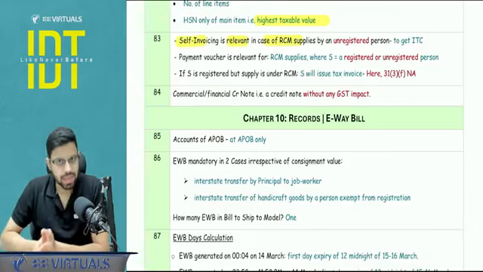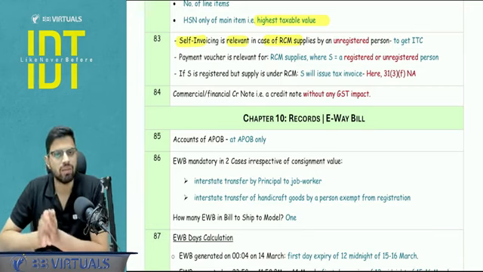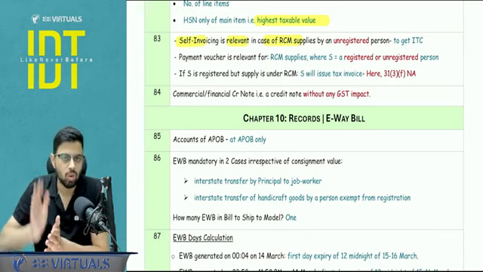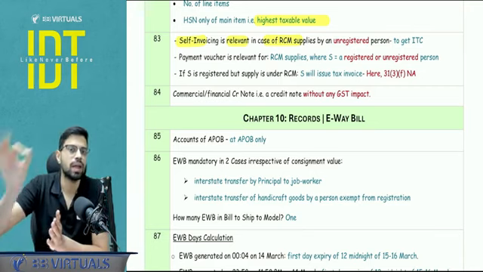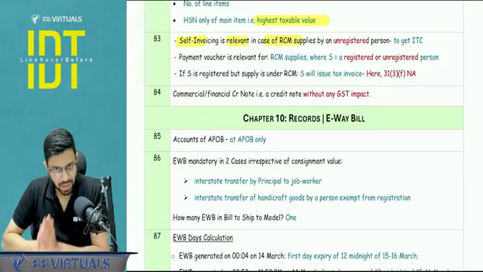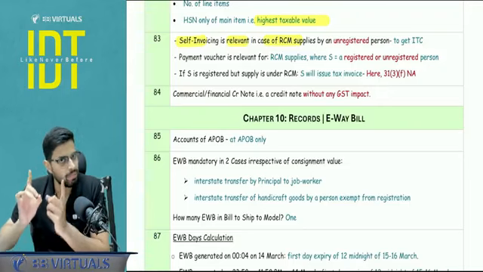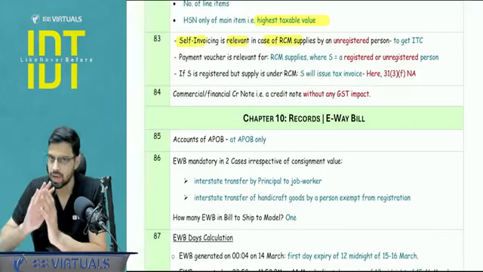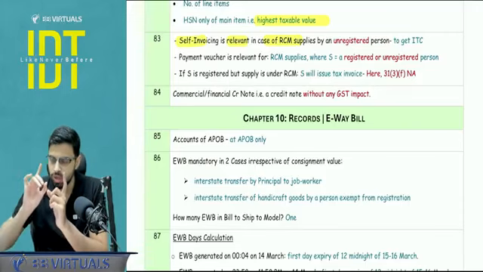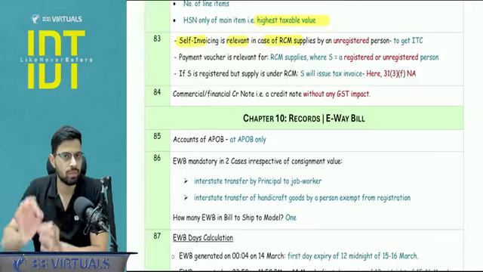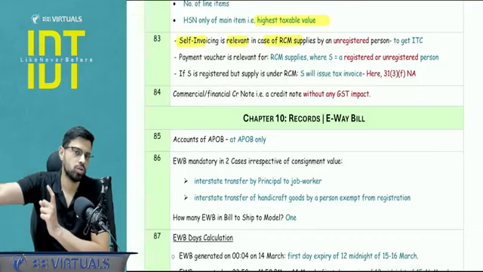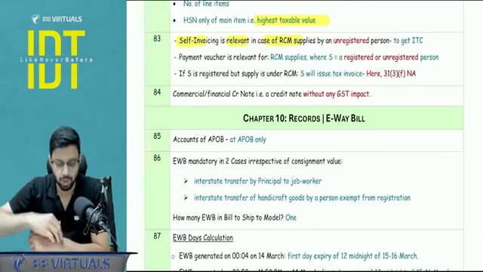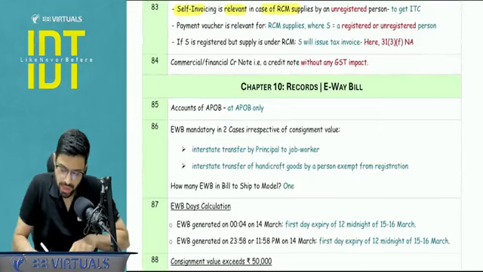In RCM, the self-invoicing 31(3)(f) is applicable only and only when the supplier is unregistered. Clear? Payment voucher, that is applicable for RCM supplies, all RCM supplies. Supplier may be registered, unregistered, I don't care. Payment voucher, the recipient needs to issue while making the payment of the base value to the supplier, because the tax is paid directly to the government.